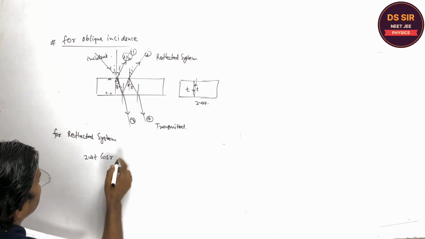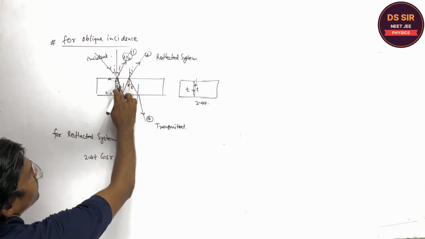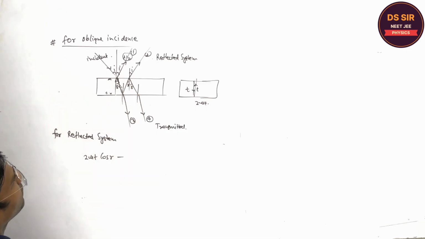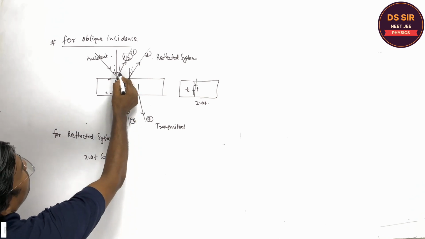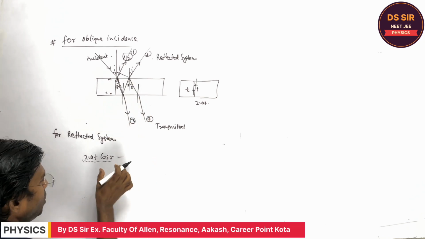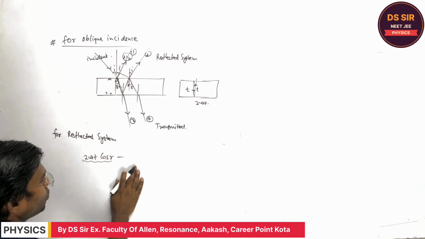Here you have to multiply by cos r because some other factor will be there, so you have to remember this. Although there is a derivation, I am not going to do that.